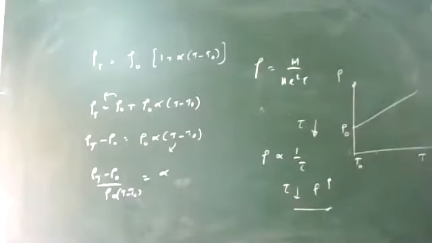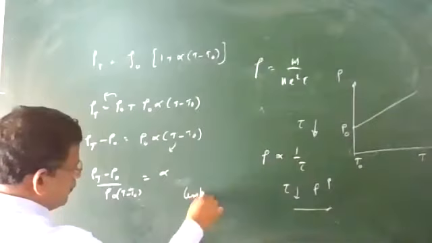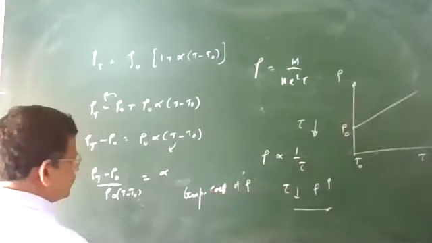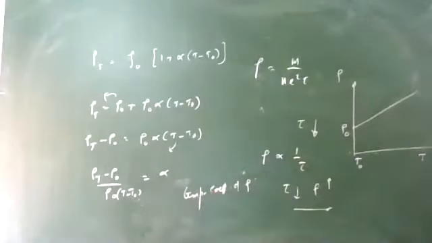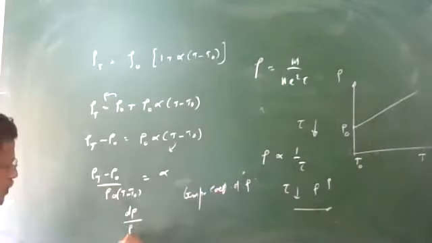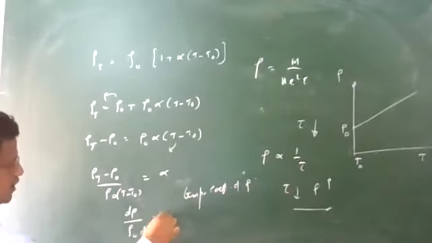This alpha is called temperature coefficient of resistivity. Rho T minus rho 0 is the change in resistivity, rho 0 is the original resistivity, and T minus T naught is the change in temperature. This is alpha.